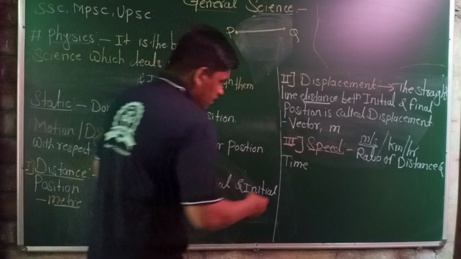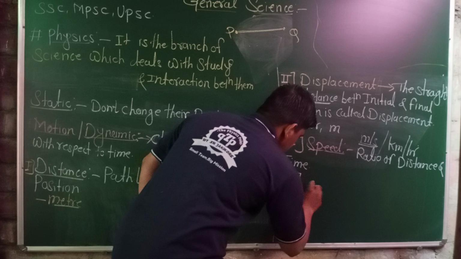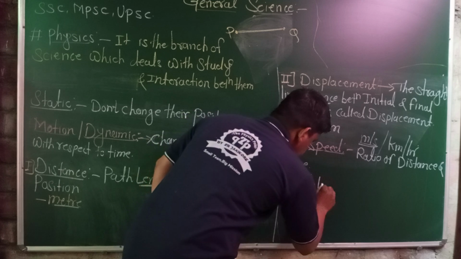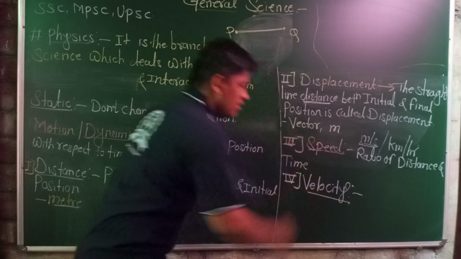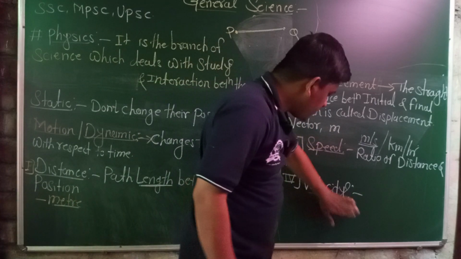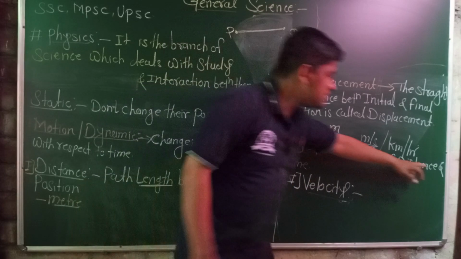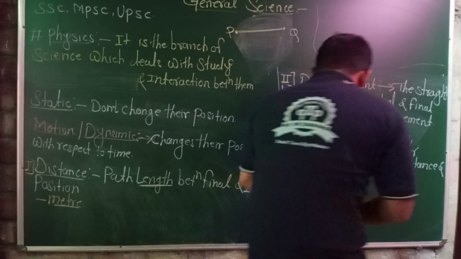The fourth one is velocity. Velocity is the rate of change of displacement with respect to time. Speed is distance with respect to time, and velocity is displacement with respect to time.